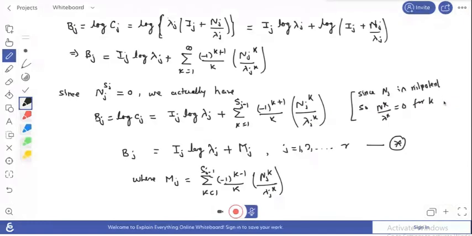What is to be written in the last term? In the last summation, k equals 1 to sj minus 1, and this is minus 1 to the power k plus 1 over k. So k equals 1 to sj minus 1, this is what is written, this matrix is in fact Mj. Clear? Okay, let's go on.